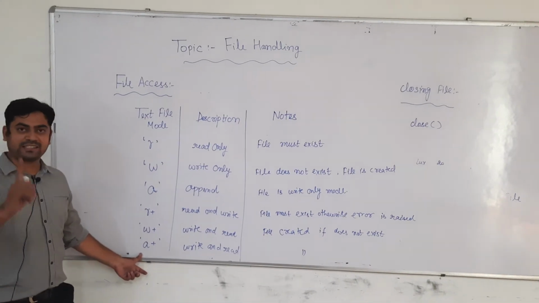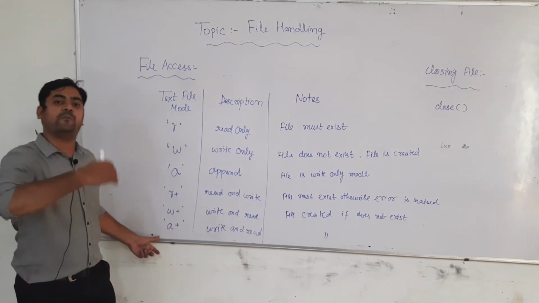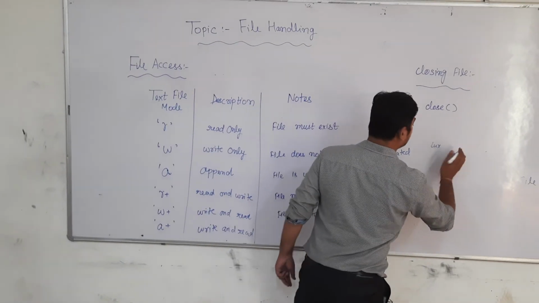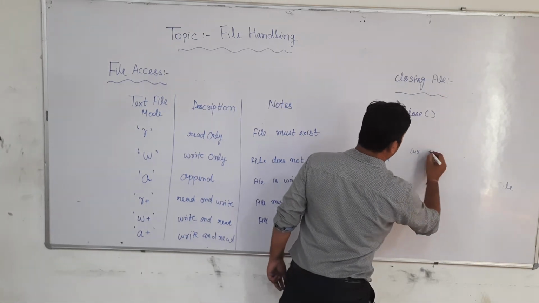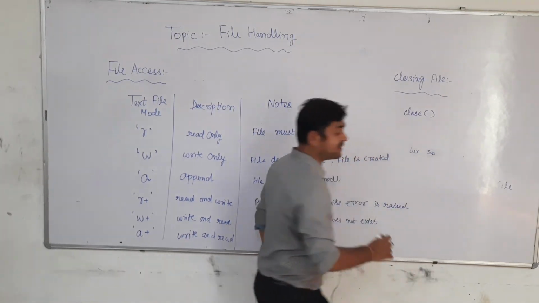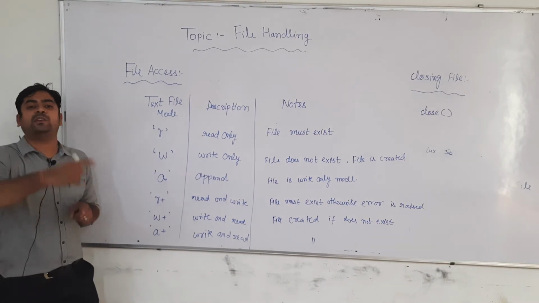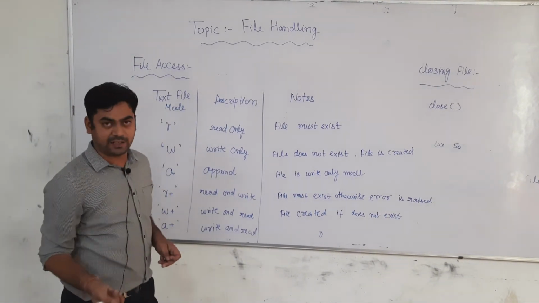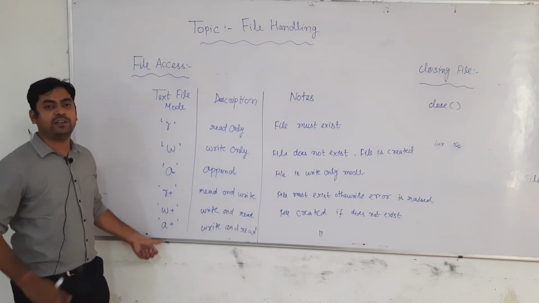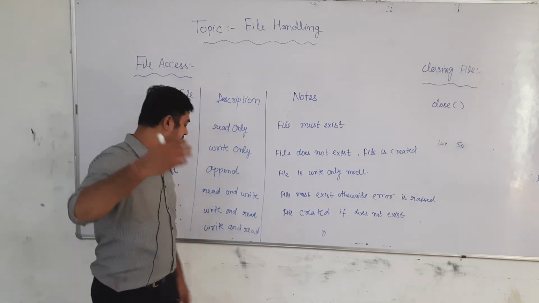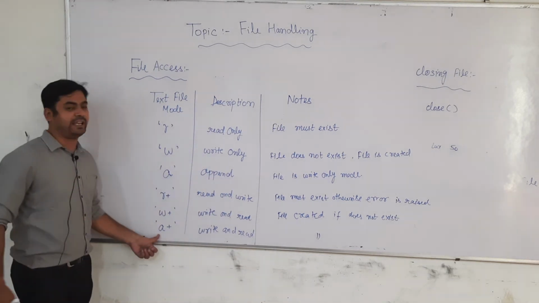For example, for the first time it is going to write and read. For the second time it is going to append, it means 20 is going to update to 18, and the third time suppose to 14. The fourth time it is going to 10, then 5, and again some order is placed and it goes to 50. It means a plus mode is going to regularly update your data whenever you require. So w plus is used only for a single time, while a plus you can use multiple times, suppose 10 times, 15 times, 20 times.